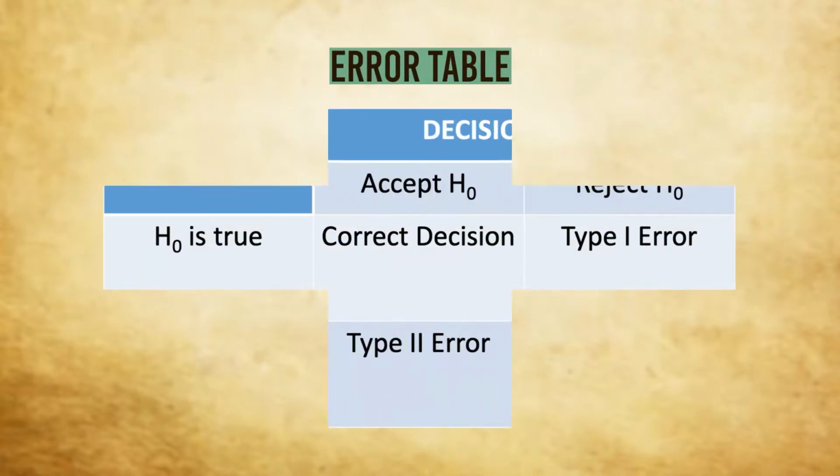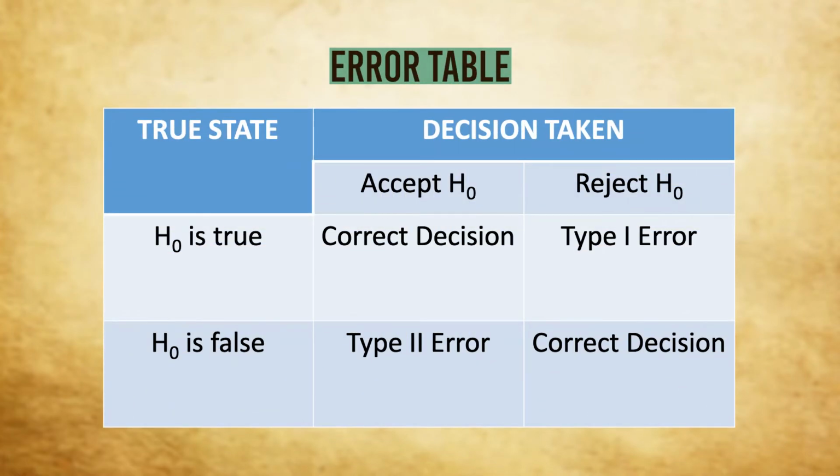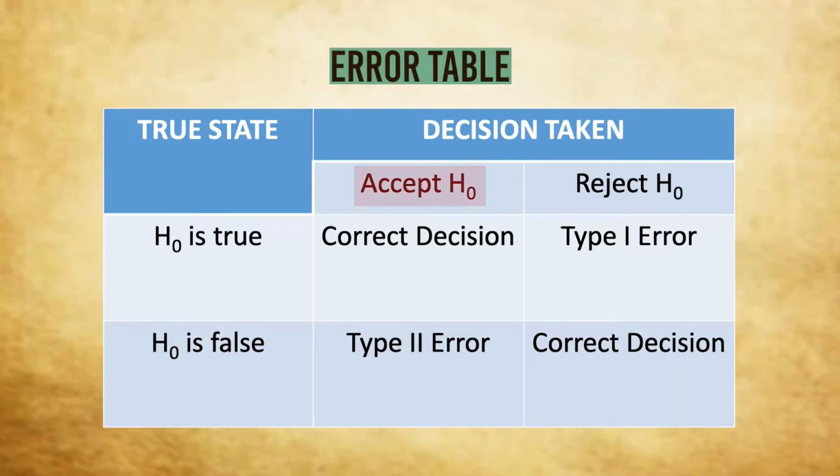On your screen, you can see there is an error table. There are 4 different situations that may arise in any testing problem. You can see the true state is H0 is true, or the true state may be H0 is false. But we can take two types of decisions on the basis of the set of sample observations: accept H0 or reject H0. When H0 is true and we are accepting H0, we obviously take a correct decision.